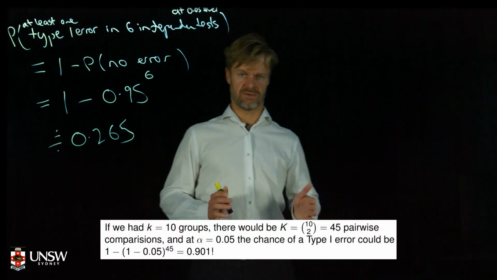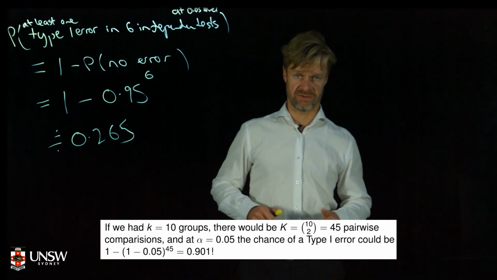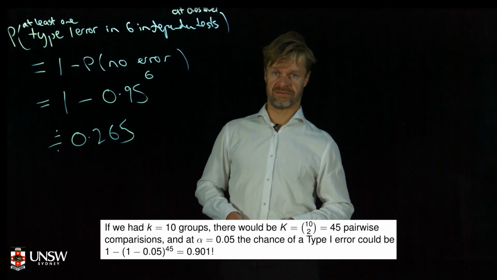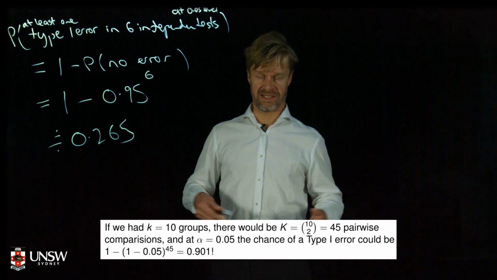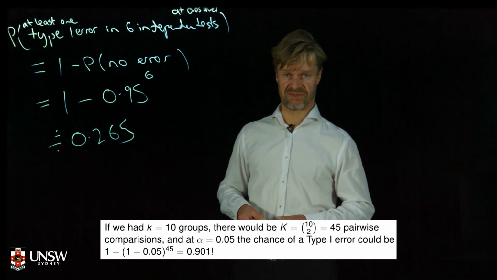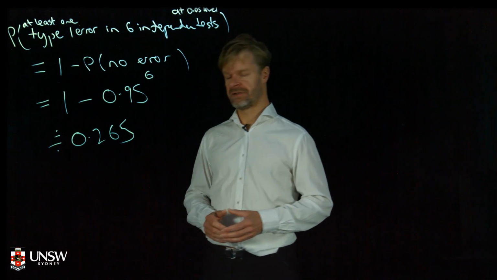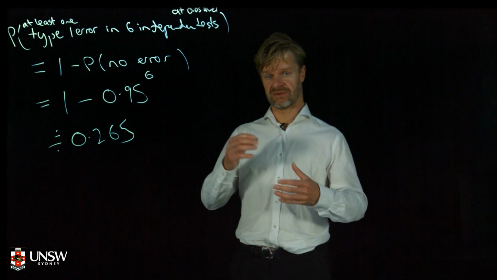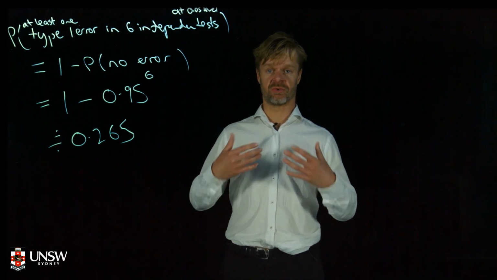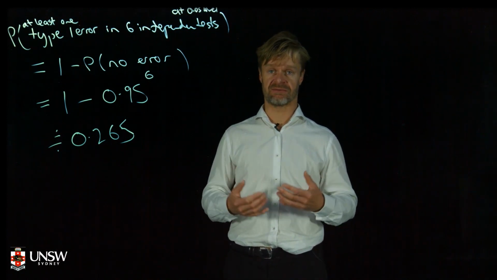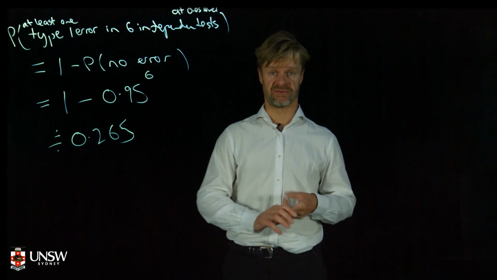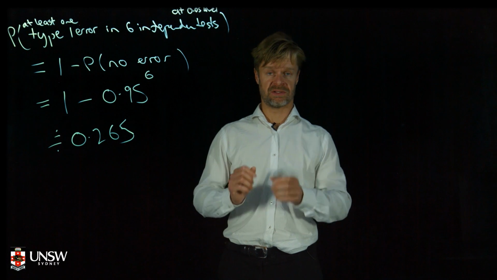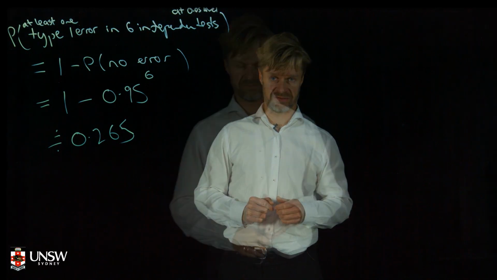If we had 10 groups, if we had 10 teaching techniques we were comparing instead of 4, it's about 90%. We'd be highly likely to get something wrong. We'd be surprised if we didn't. So this is a problem that we need to deal with. Anyone doing an ANOVA, when they get to looking at pairwise comparisons, should correct for multiple testing. They should correct for the fact that they're not just doing one confidence interval or one test to see if 2 means are different. They're doing lots of them across all possible pairs.